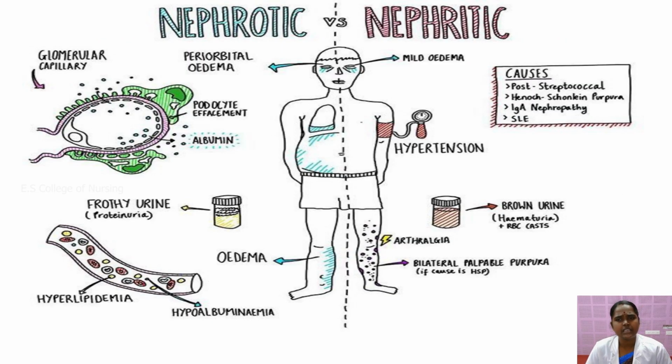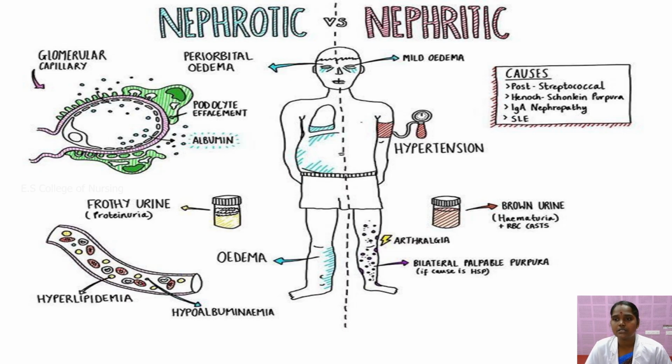Some of the signs and symptoms differ between nephrotic and nephritic syndrome. Nephrotic syndrome involves glomerular capillary filling, assessed by podocyte effacement, albumin in the urine, and proteinuria. If the baby develops periorbital edema or ankle edema, it is due to nephrotic syndrome, and other signs such as hyperlipidemia or hypoalbuminemia may be caused by nephrotic syndrome.